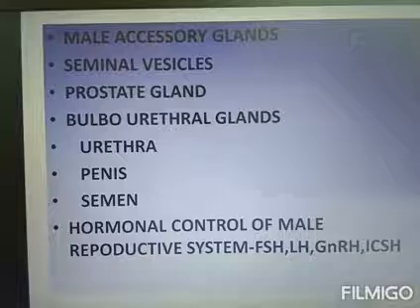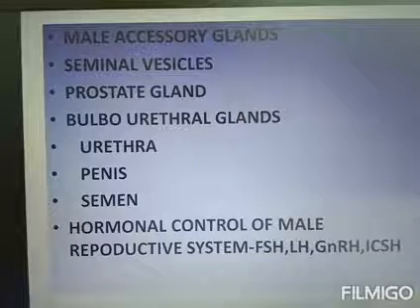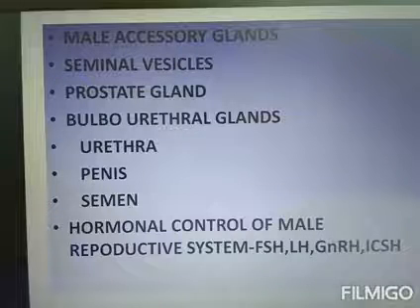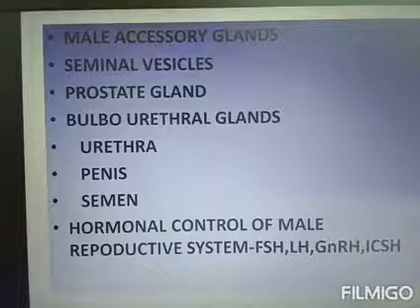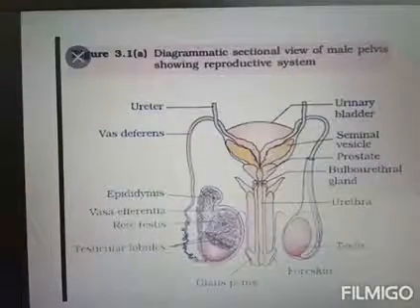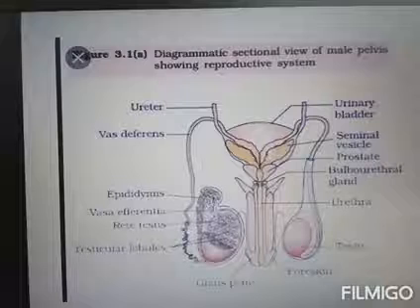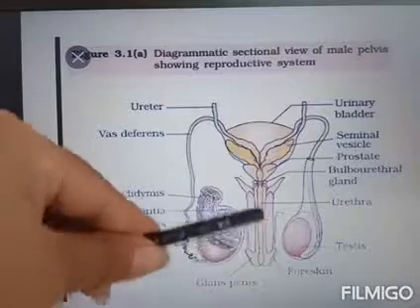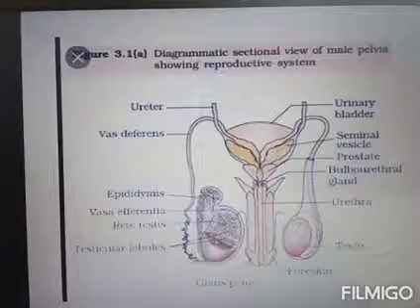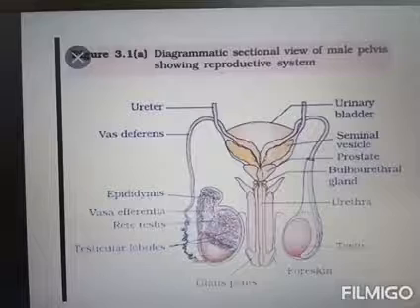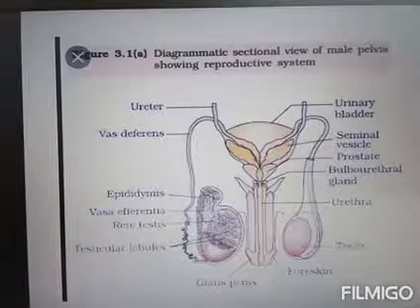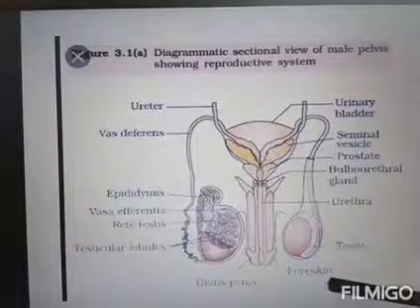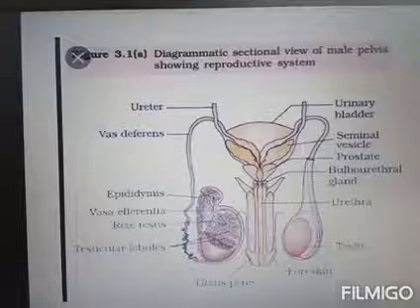The enlarged end of the penis is known as the glans penis, which is covered by a fold of skin called the foreskin or prepuce. So this is the external genitalia.